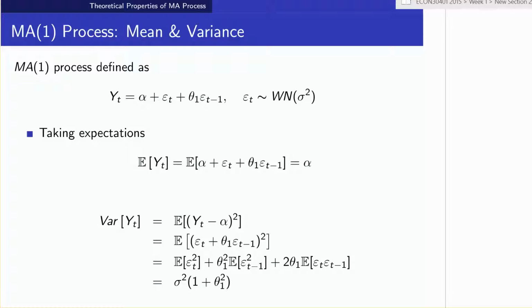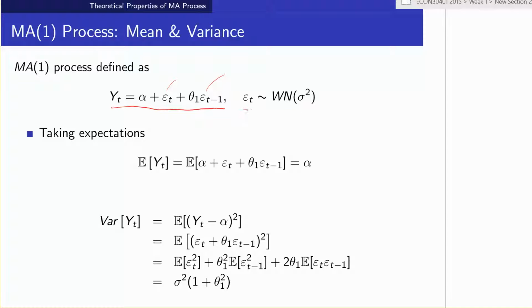Okay, so remember, the MA(1) process, one of the simplest processes we've seen, is just a function of a constant, alpha, plus the shock at time t, and the shock at time t minus 1.